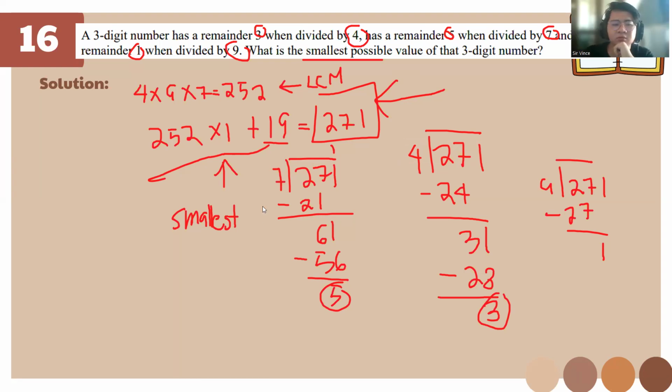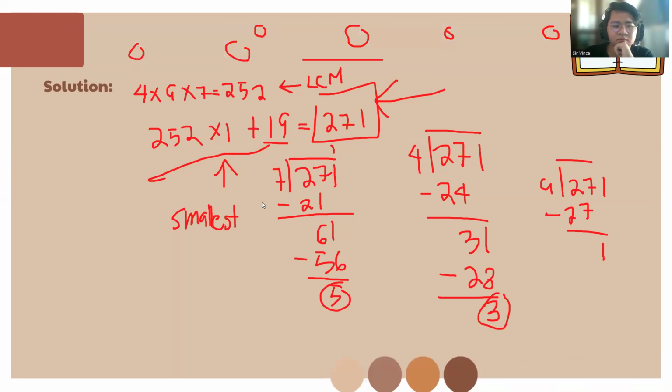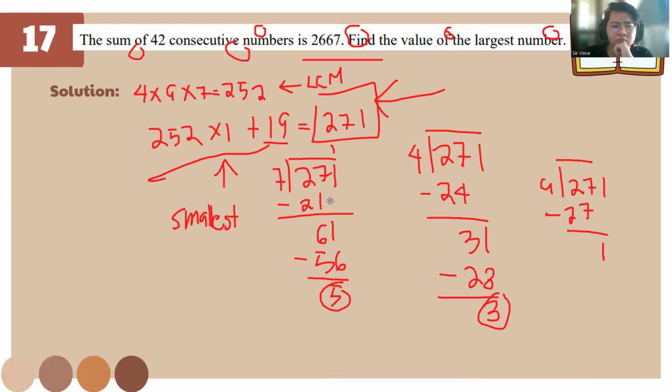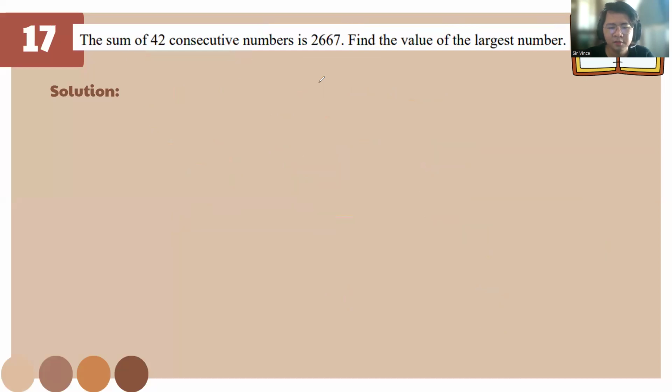So let's go. So the sum of 42 consecutive numbers is 2667. So find the largest number. So to find the largest number, class, we just need to divide 2667, and we can find the average of those numbers.